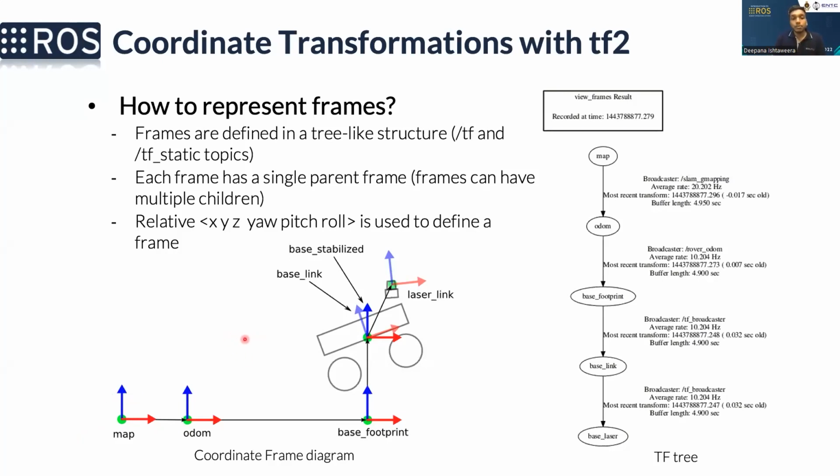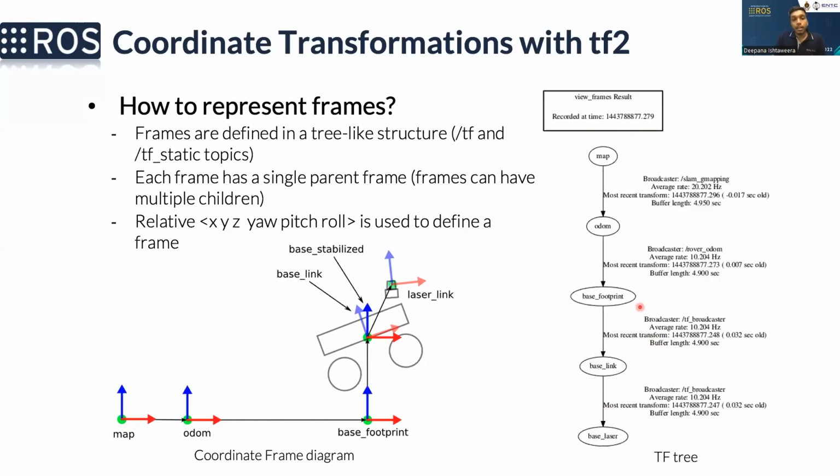Here you can see a small example where a robot is displayed in the space. You can see actually 5 frames: the map frame, the odometer frame, the base footprint, the base link, and the laser link frame. Here you can see the TF tree. As you can see, this is like a linear tree. I mean, there also can be branches as well.